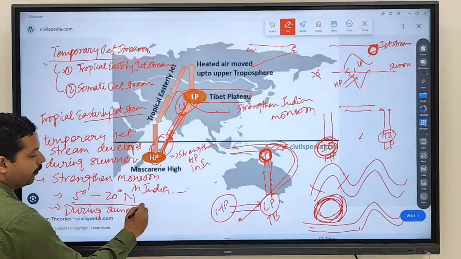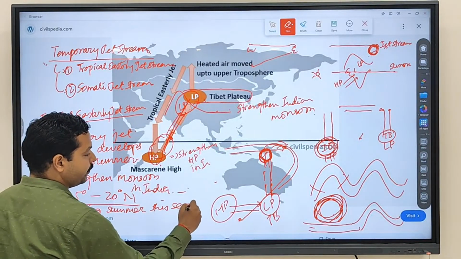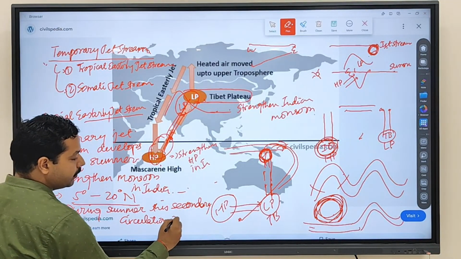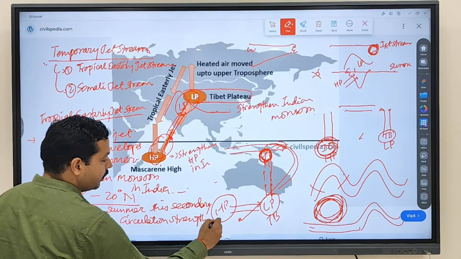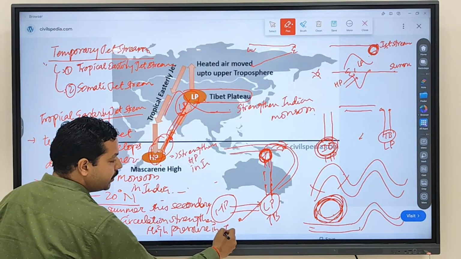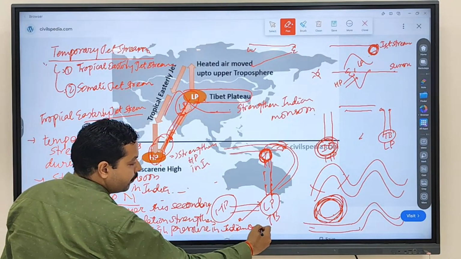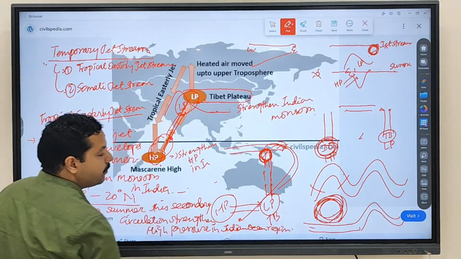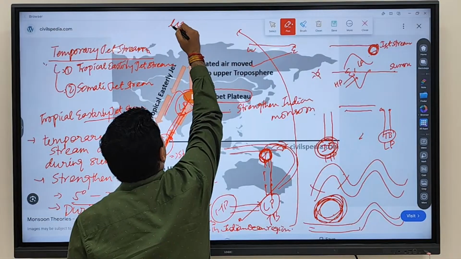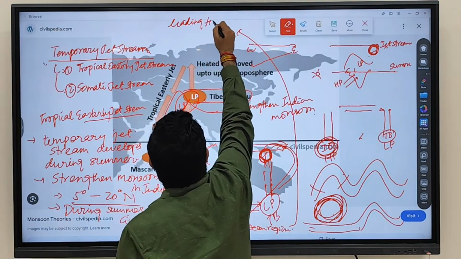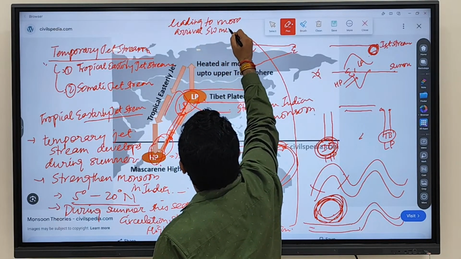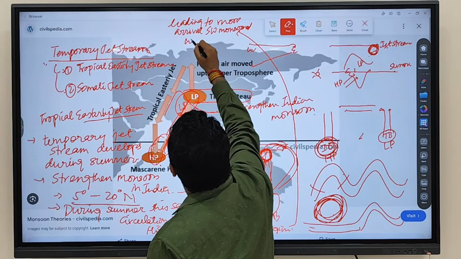During summer, the secondary circulation strengthens high pressure in the Indian Ocean region, leading to more arrival of southwest monsoonal wind in India.